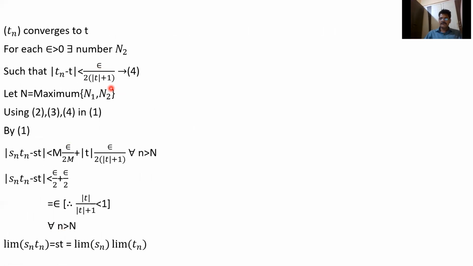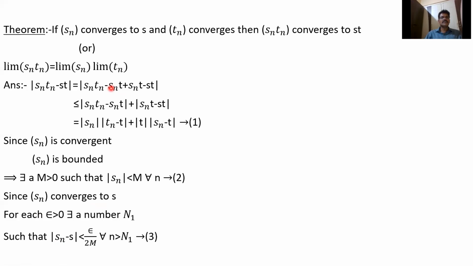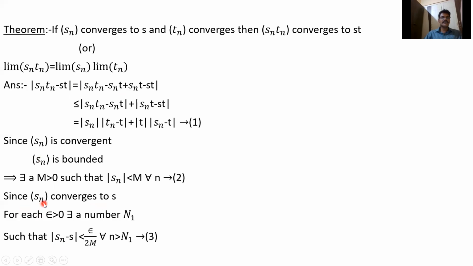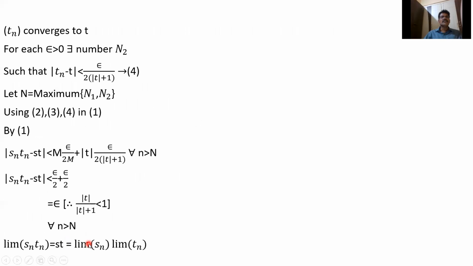So here some mistake is done. Tn converges to T implies we have to write mod Tn minus T, and Sn converges to S implies we have to write mod Sn minus S. So we just interchange these two. Tn converges to T implies mod Tn minus T less than epsilon by 2m, and Sn converges to S implies mod Sn minus S less than epsilon by 2 into mod T plus 1.